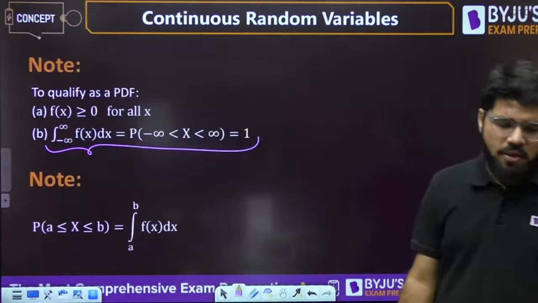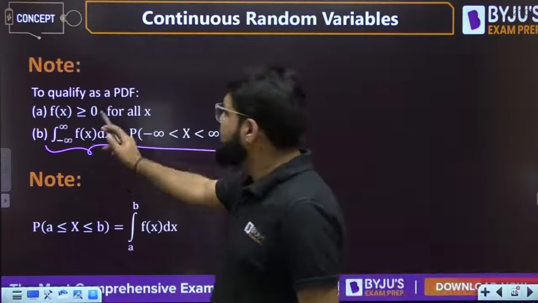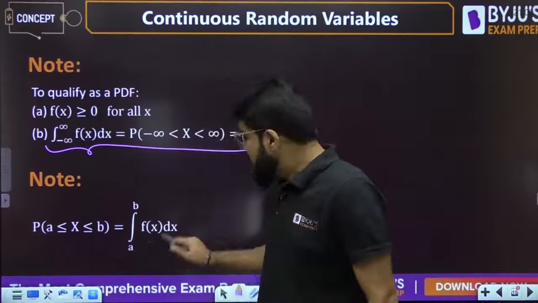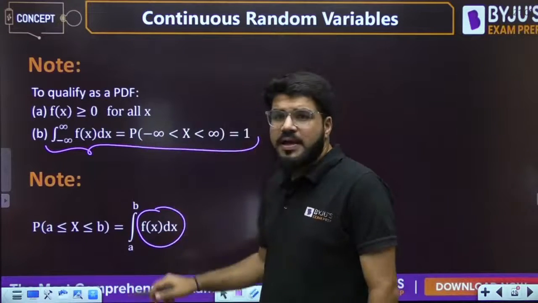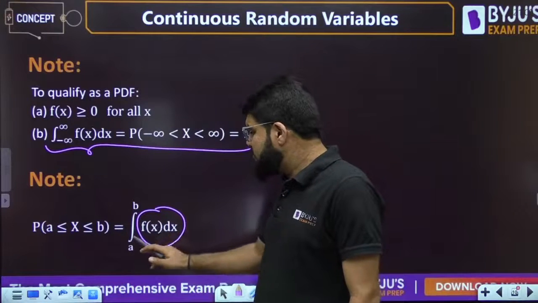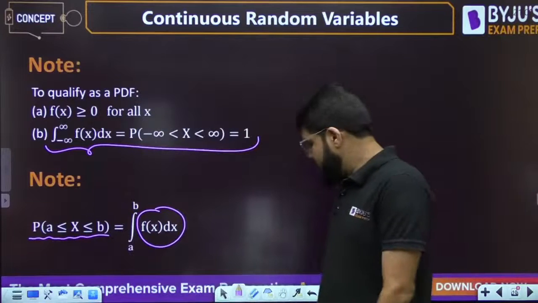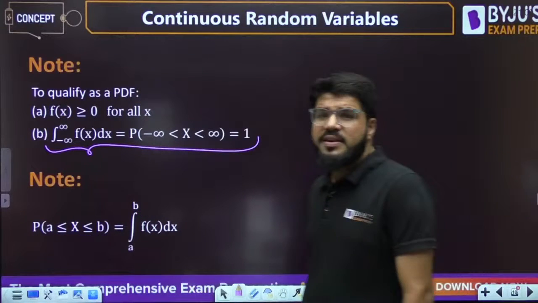Integral f(x) dx over all values of x is always equal to 1, because the integral of the PDF f(x) dx from a to b gives the probability that the random variable lies between a and b.